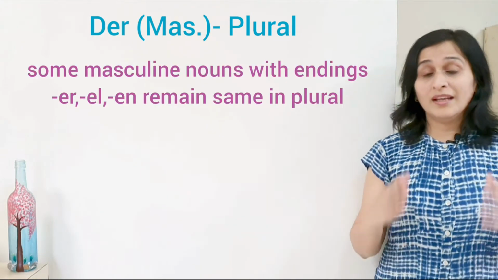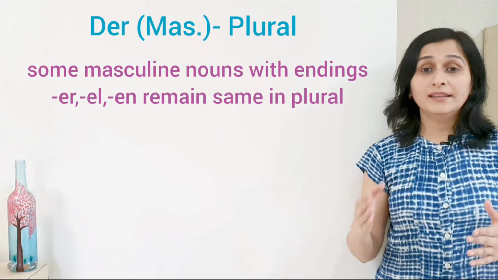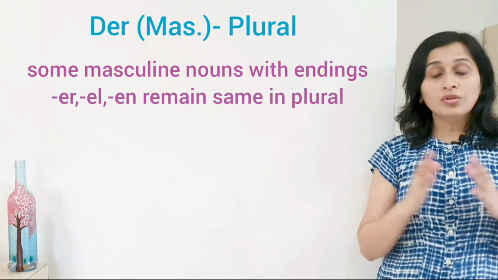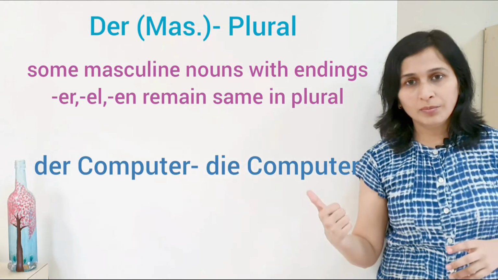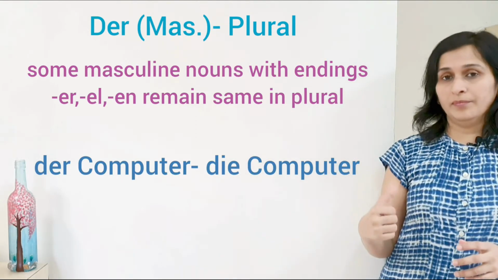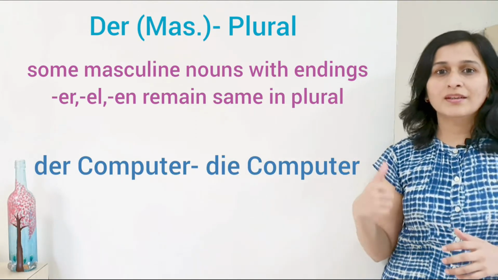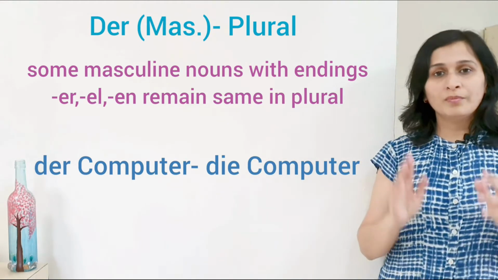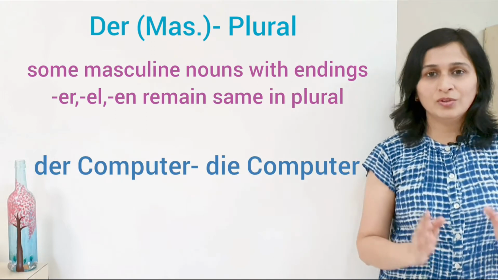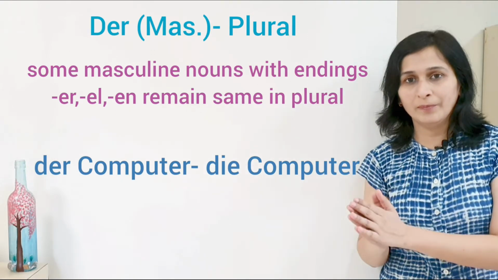Some masculine nouns that end with er, el, en in their singular forms don't change in their plural forms. Zum Beispiel der Computer, die Computer. You can see that Computer is not changing in the plural form, only the article is changing. So based on the article you can identify which one is singular and which one is plural.